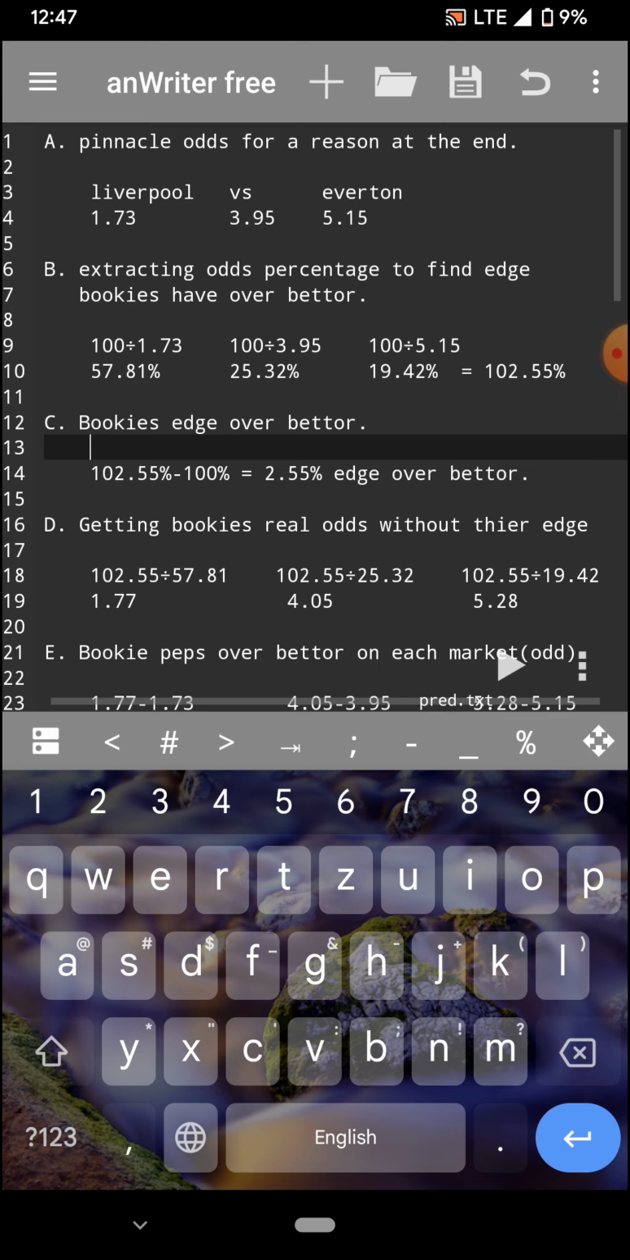They rake us. They are trying to rake the market and make sure that we never make money from them. So we are going to try to turn this around. You can see if you minus that, it's going to give you a 2.55% edge over the bettor. So it's the edge which the bookmakers are having over us, meaning it's really difficult for us to win when they have this edge over us.